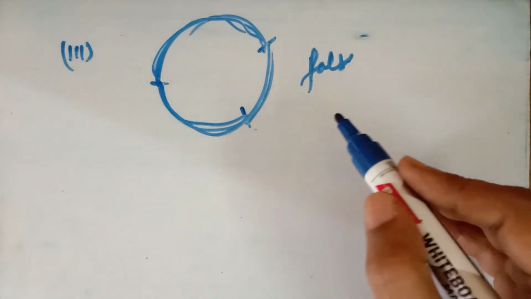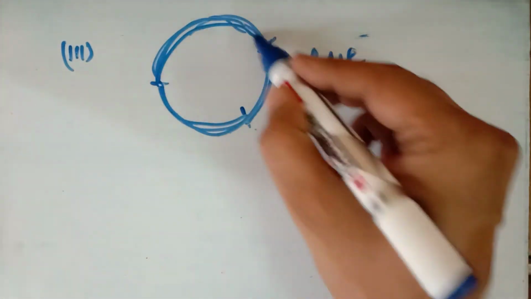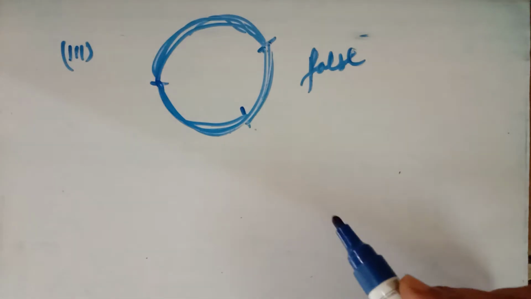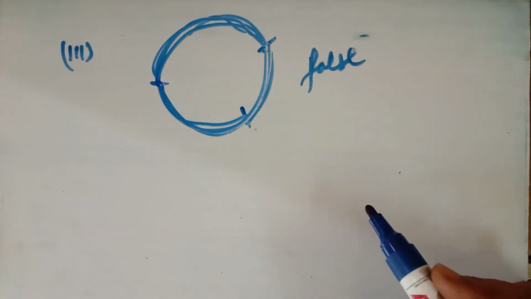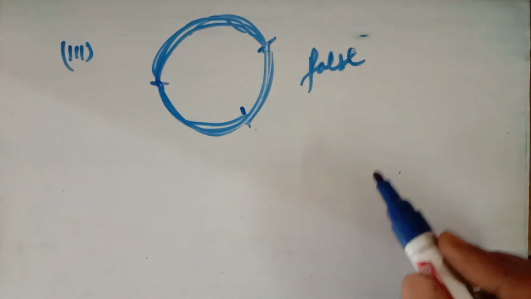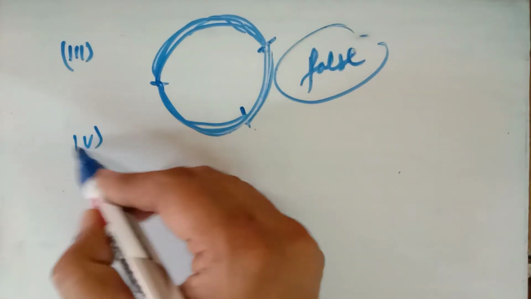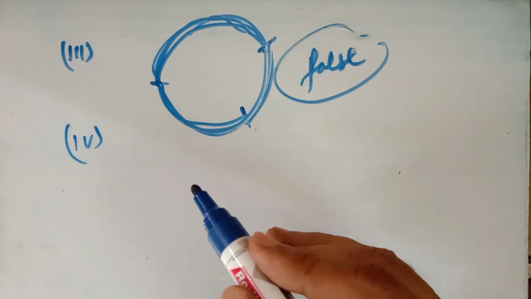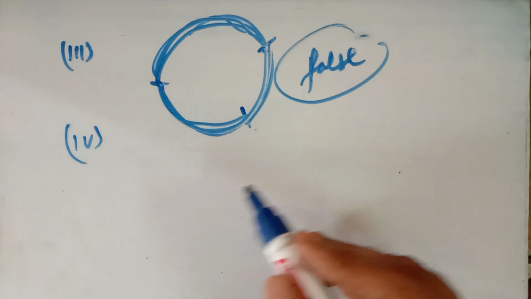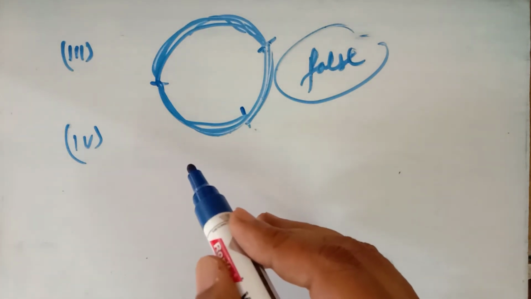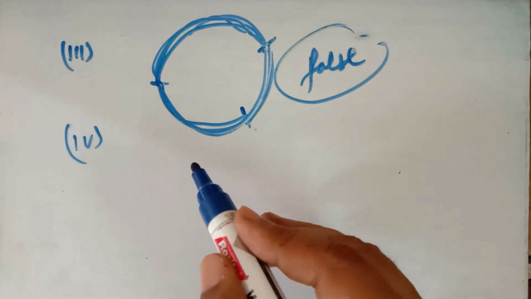If one of the arcs is minor, then the other arc will be major. So this is false, because for each arc, the remaining arc will be greater. Now after that we have the fourth part: a chord of a circle is twice as long as the radius. The chord of a circle which is twice as long as the radius is the diameter.